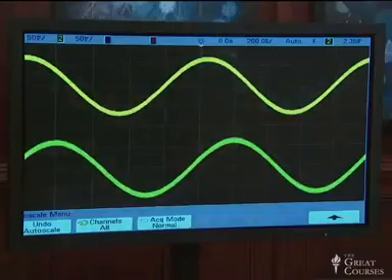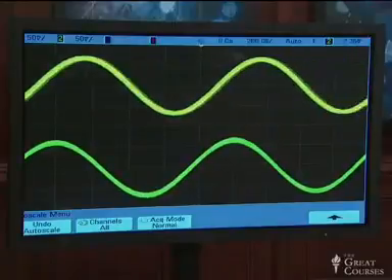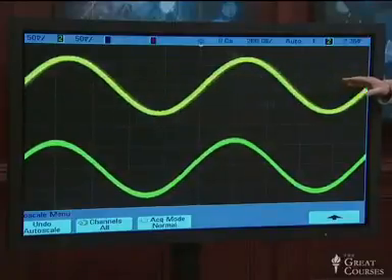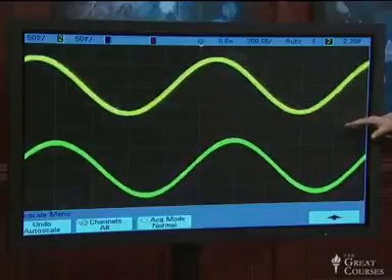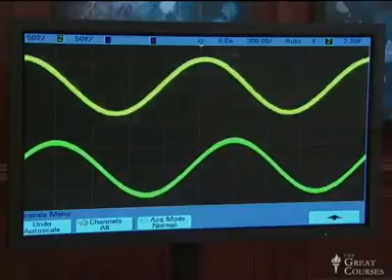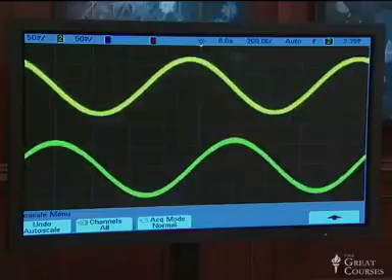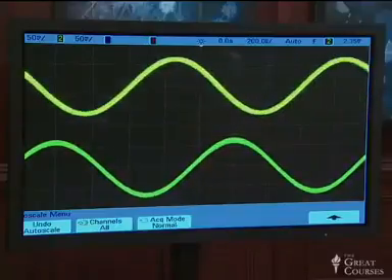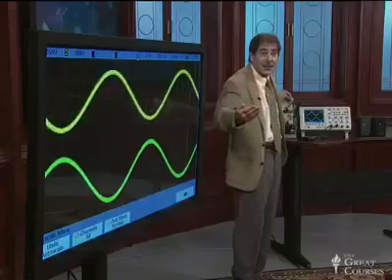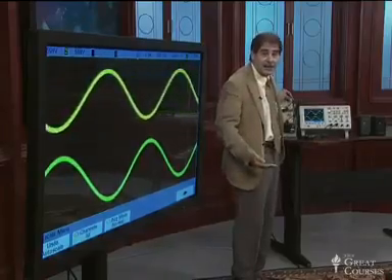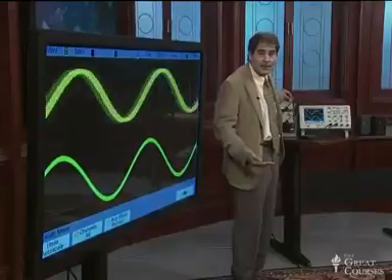So here I go. I'm going to turn it up. There it is, 1,001. And you see the yellow curve beginning to drift because it's no longer at the same exact frequency as the lower curve, and you begin to hear the beats. Remember, the beat frequency is half the difference. Here the difference frequency is 1 hertz, so the beat frequency is half a hertz, or 1 cycle every 2 seconds. Let me turn up the difference frequency.